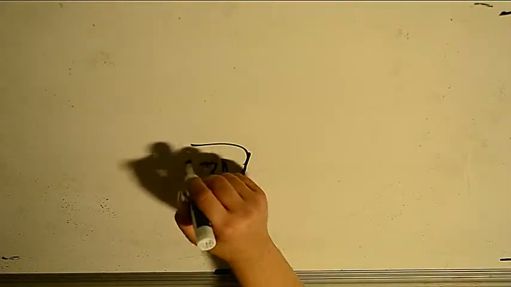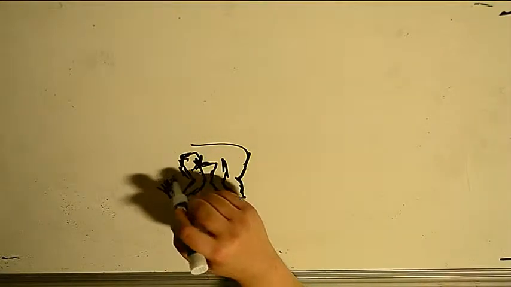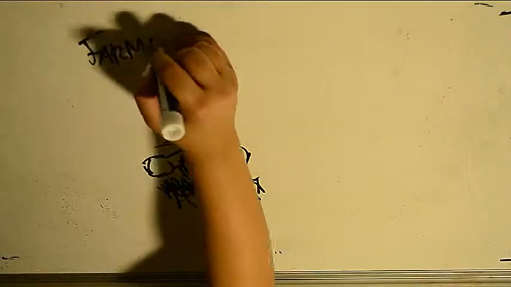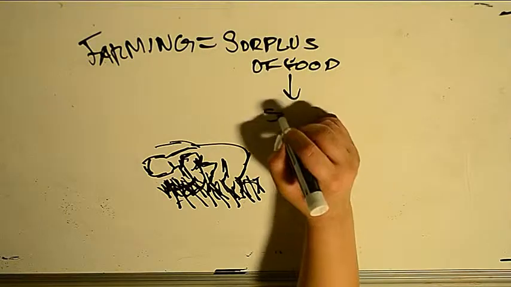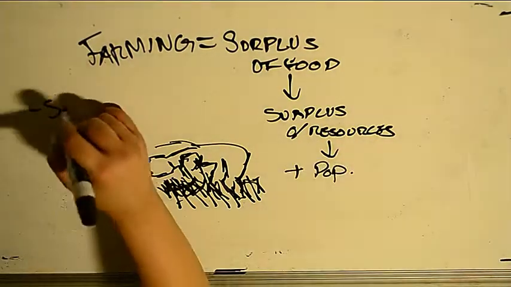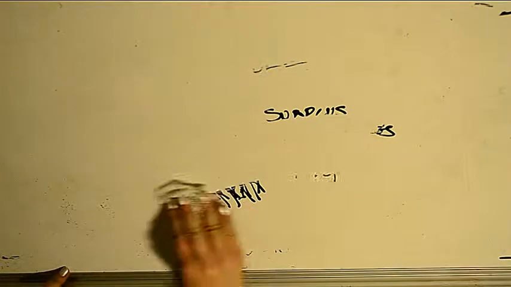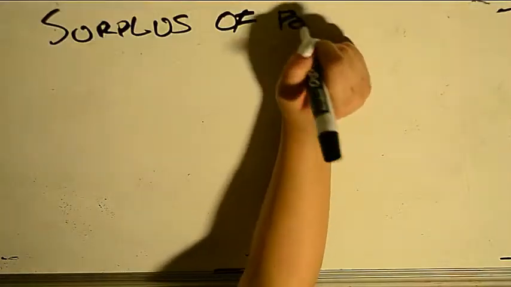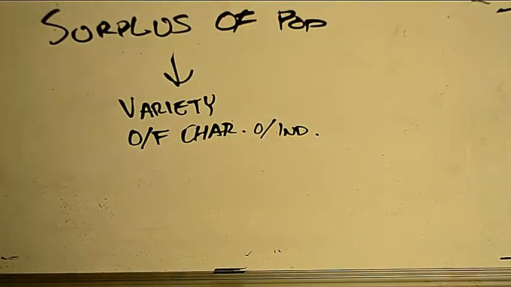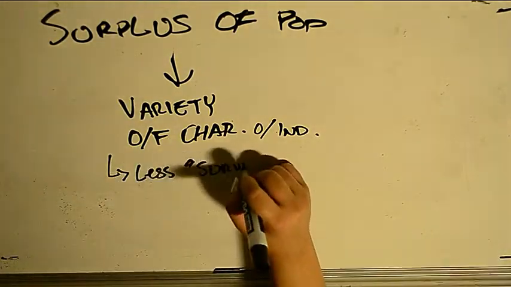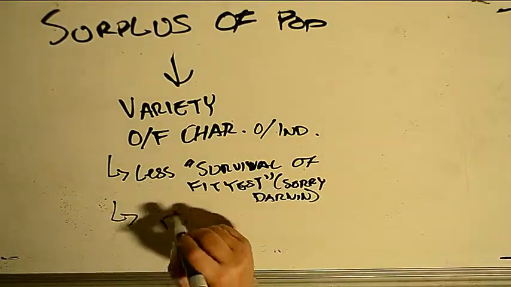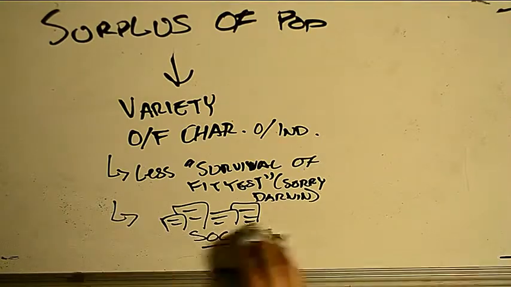If you've taken a basic global history class, then you understand that the Neolithic Revolution occurred when humans started to learn how to farm, which created a surplus of food, a surplus of resources, and therefore a surge in population, and they also became sedentary, but that's not really important here. A surplus of population therefore created a variety of characteristics of individuals, and therefore there was less survival of the fittest, sorry Darwin, which therefore made society.